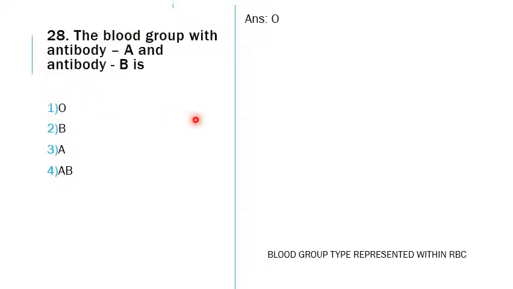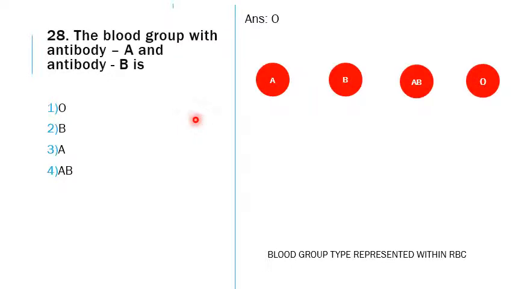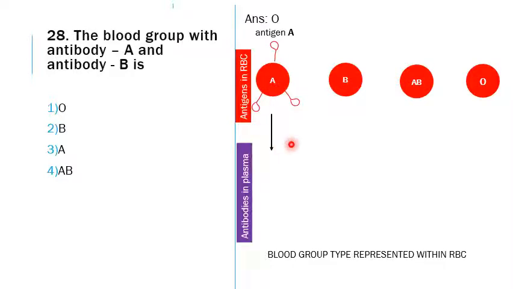So if we see the blood group types I have described here within the RBCs, see the AB type of person and the O group type of person. If we see the antigens in the RBC, the A group will have its own corresponding antigens, called antigen A, and they will have antibodies towards the B group type in the plasma.